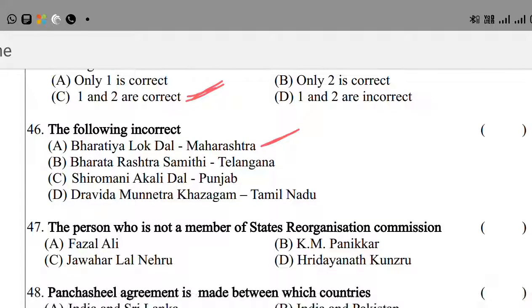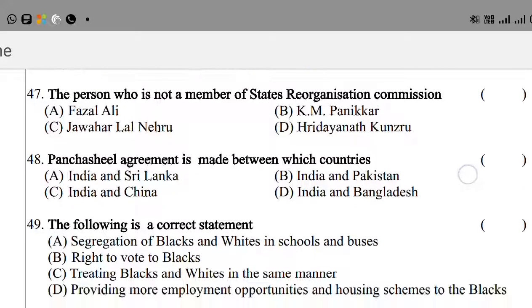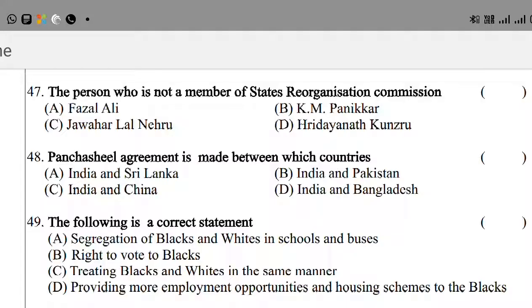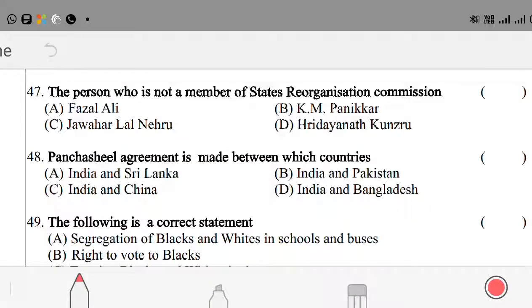The next question. The person who is not a member of the States Reorganization Commission. Option A, Fazal Ali. Option B, K.M. Panikkar. Option C, Jawaharlal Nehru. Option D, Hridaynath Kunzru. The other three are State Reorganization Commission members. Here option C, Jawaharlal Nehru is not a member of the State Reorganization Commission. So the right answer is option C, Jawaharlal Nehru.